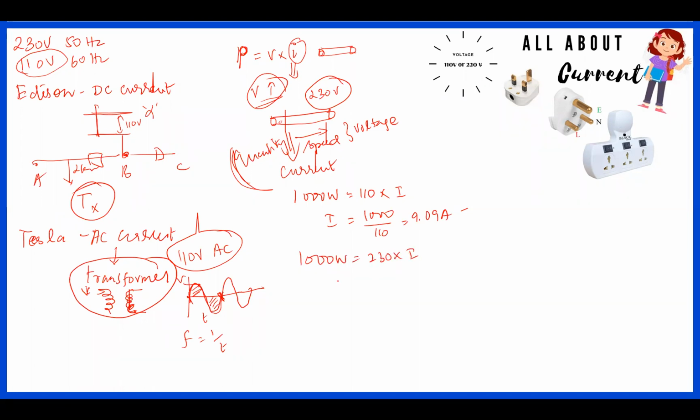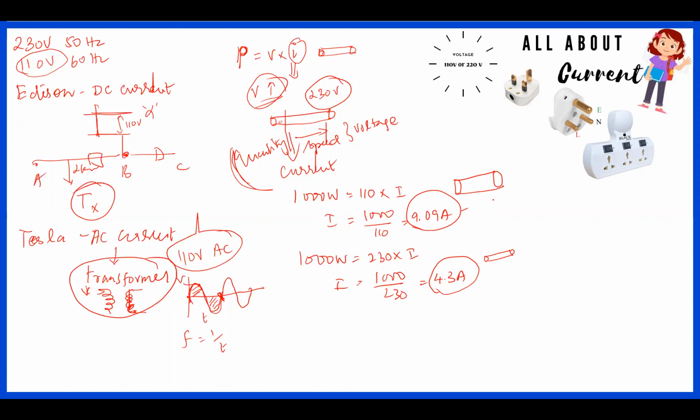For the same system, for the same power rating, if I'm using 230 volt, you can see it's already half. 1000 divided by 230 is approximately 4.3 amps. Meaning that if I increase the voltage, the speed at which the motion happens, for the same size, same diameter, then as I mentioned, when the current increases, the diameter of the cable will become bigger.